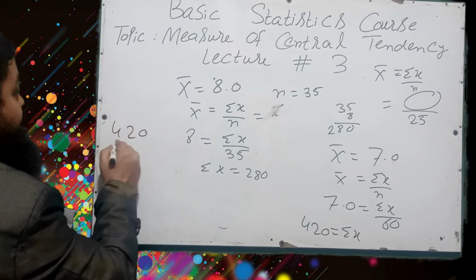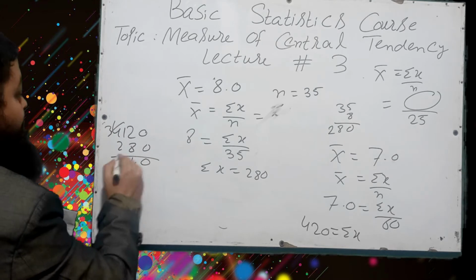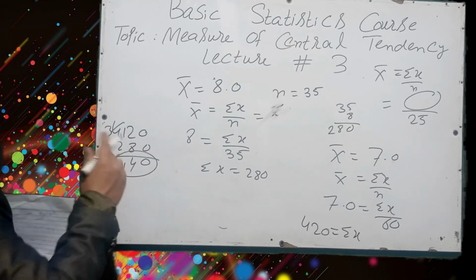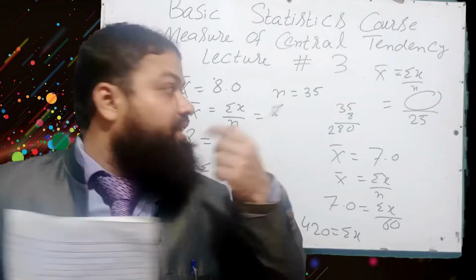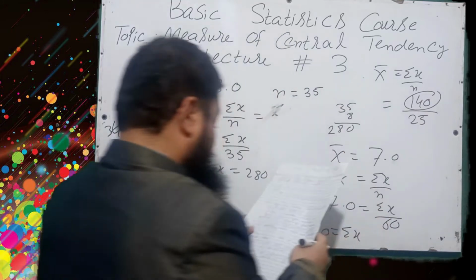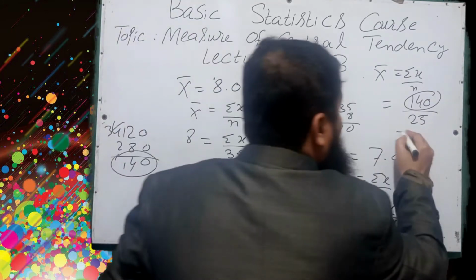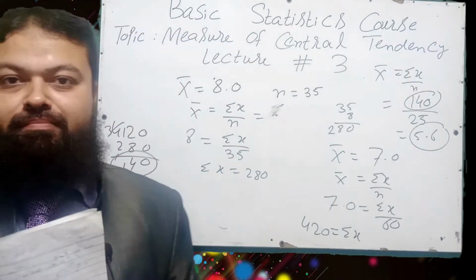If we subtract them, 140 is the sum of all the marks of all the candidates who did not qualify. I will have to put it over here, 140. If we divide them, then 5.6 will be the correct option in the paper. A very important question.